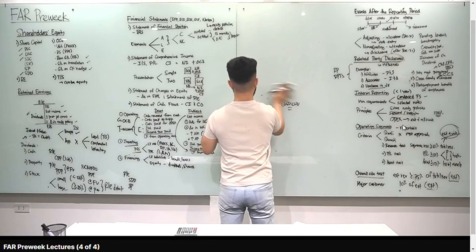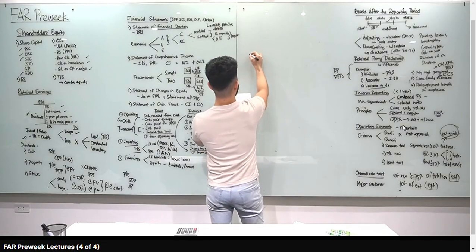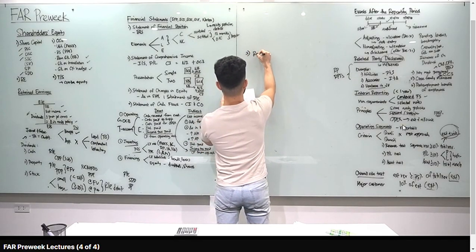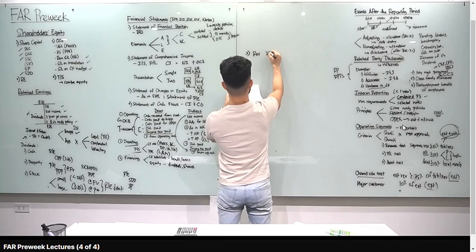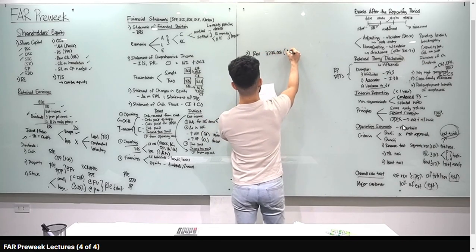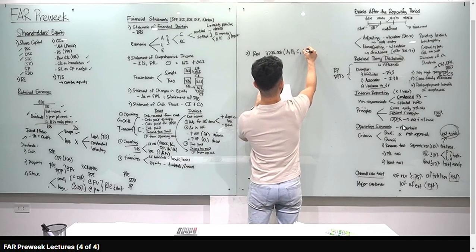How many reportable segments does X have? Okay, so that's for number 3. O, tingnan natin. Doon tayo sa revenue test. Okay? So yung revenue natin is 32,750,000 times 10%, 3,275,000. Ano yung papasok dyan? Si A, pasok. Si B, si C, si E. Okay, pasok sila dun sa revenue test.